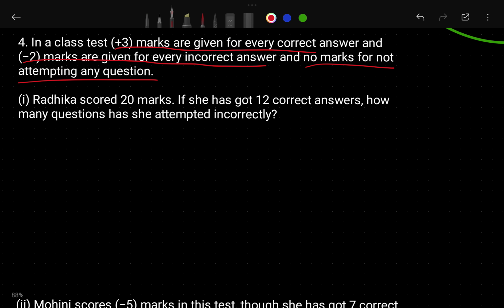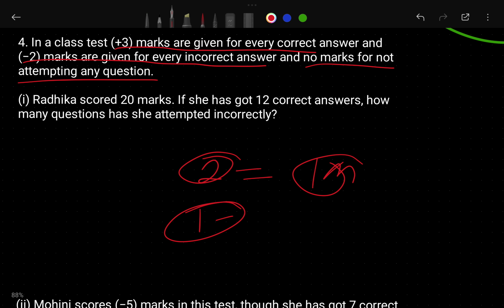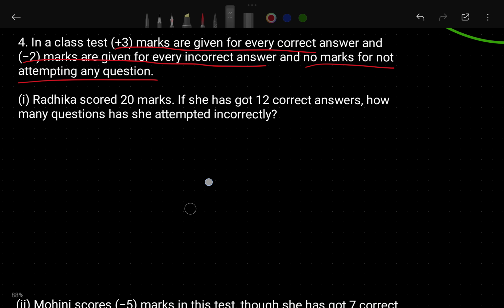If the student does not attend a question, there are no marks. If you attend a question, you will get marks. Like if there are 2 questions and you attend one, they will give marks for that one question only. If the answer is right, you will get the right answer marks. If your answer is wrong, you will get the wrong answer marks. And the question you didn't attend gets no marks. Okay, right, let's see the question here.